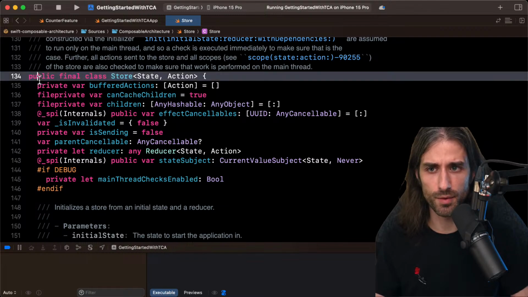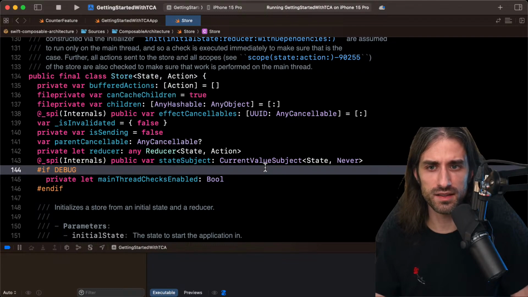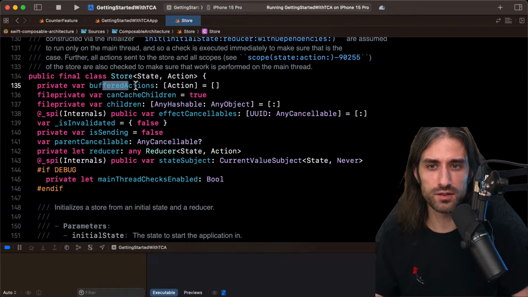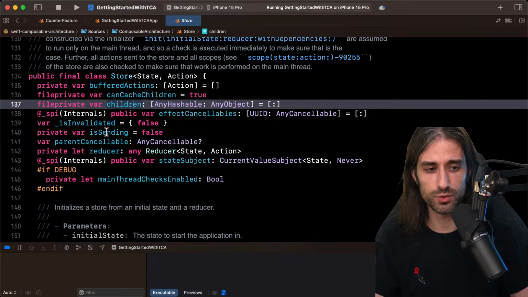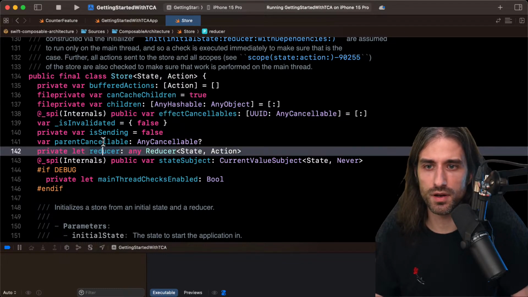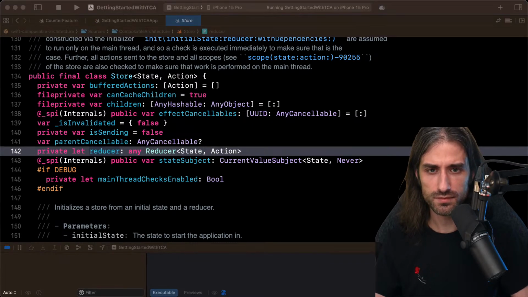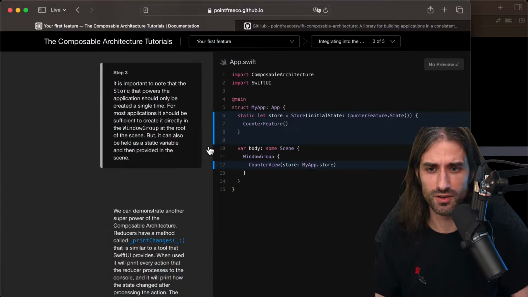From what we see here, we get the sense that it's meant to maintain and keep track of the state, to deal with incoming actions, to produce effects, and to manage the lifetime of these effects, either through cancellables or other things used in the Swift concurrency API. But let's go back to the tutorial for now.